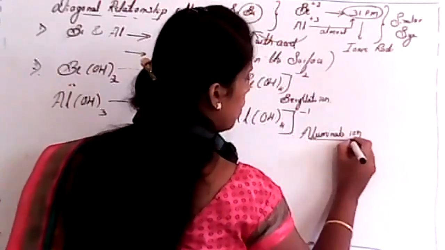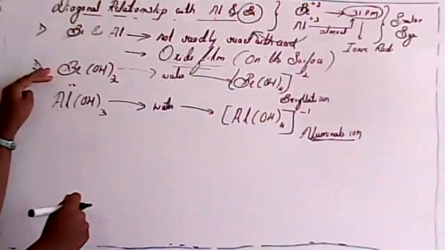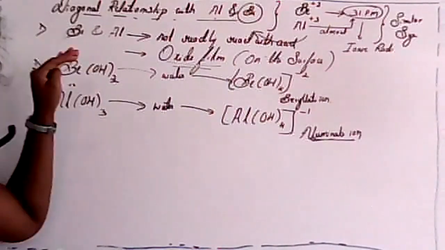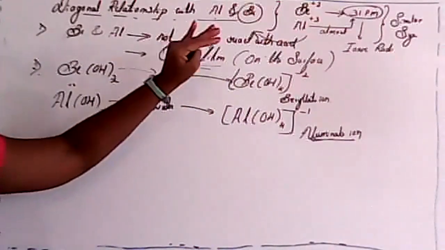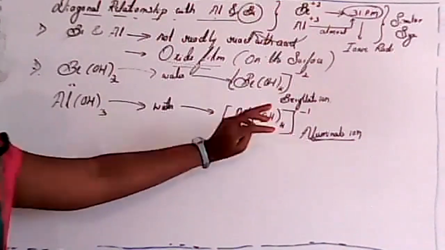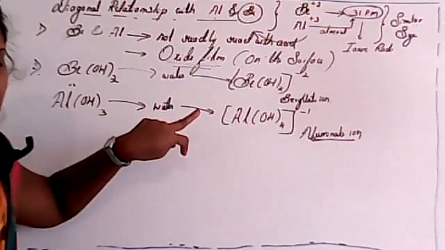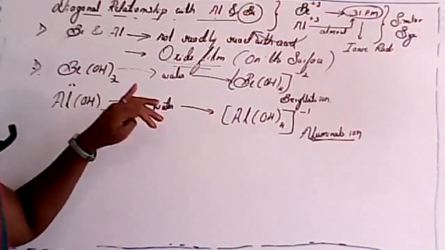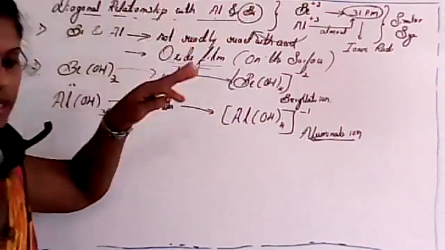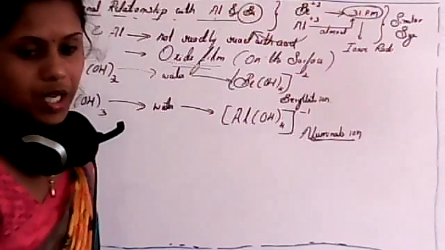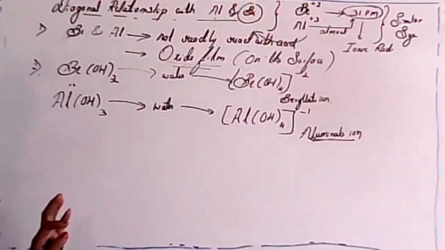See students, these are very important. Both beryllium and aluminium hydroxide, when dissolved in water, give the respective ions, that is the beryllate ion and the aluminate ion. So this is another important property which can explain the relationship between aluminium and beryllium. Is it clear?